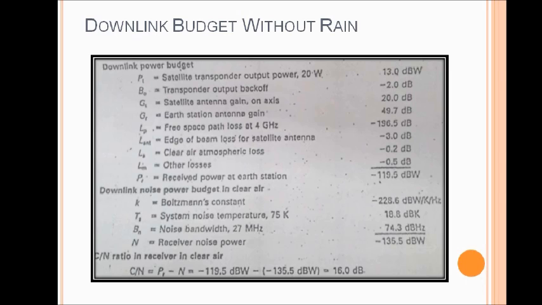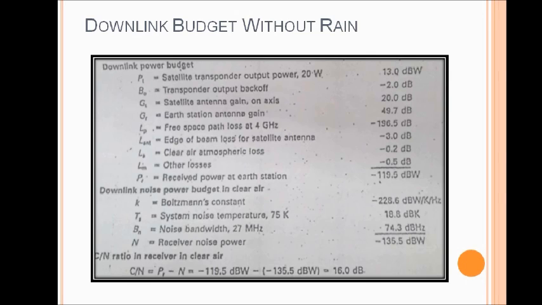The other thing that is calculated is the noise power in clear air by the formula noise power is equal to kTB_n, which is calculated as minus 135.5 dBW. So the carrier to noise ratio in the receiver in clear air is given as 16 dB.